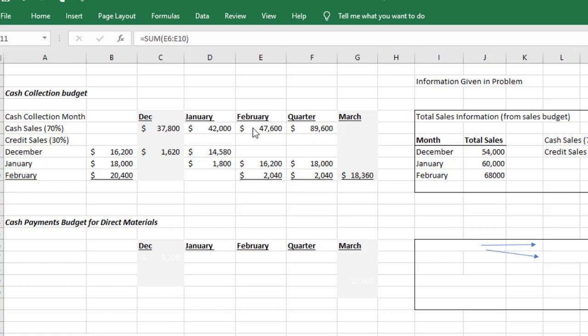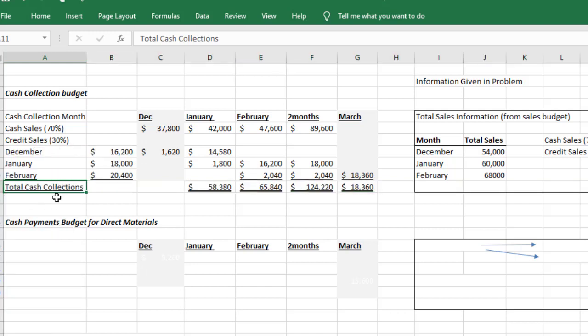For the quarter, we just add up January, well, it's not for the quarter, for the first 2 months. Let's change that to the first 2 months. For the first 2 months, we noticed that there's only January and February included. We didn't include December. The problem doesn't want us to put December in the answer. I'm just putting December and March here so we can follow the flow of the money. And if we look at the total cash collections, we can see what we collected. Even though my January sales are $60,000, I'm only going to get $58,380 in cash.